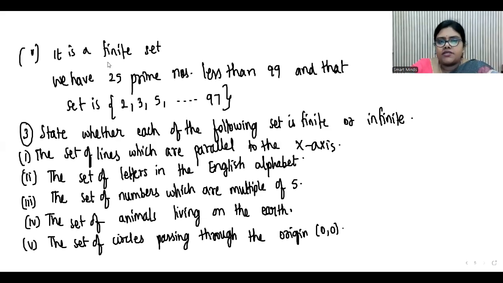Take the next question. State whether each of the following set is finite or infinite. So the first bit is the set of lines which are parallel to x-axis, the set of letters in the English alphabet, the set of numbers which are multiple of 5, the set of animals living on the earth, the set of circles passing through the origin 0, 0. So let us start the solution here.